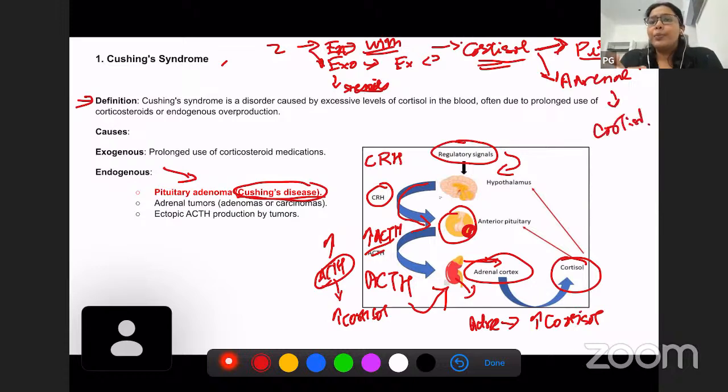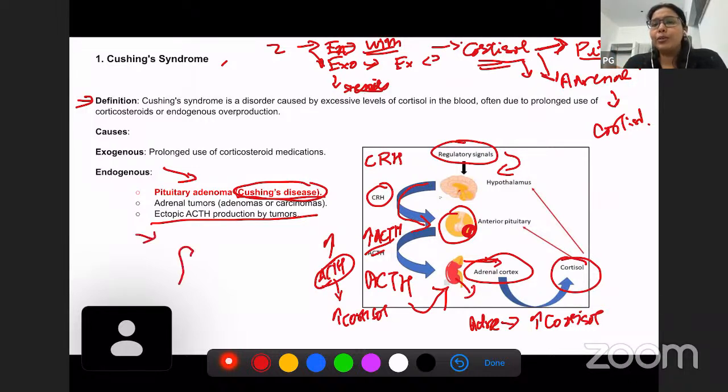Or there is another way where cortisol can be produced, which is ectopic ACTH production by tumors. There are certain tumors which can produce adrenocorticotrophic hormone. For example, if there is a smoker and he develops a lung tumor, and this lung tumor produces ACTH. So what will happen if this lung tumor produces ACTH? This is abnormal. This doesn't happen in normal condition.